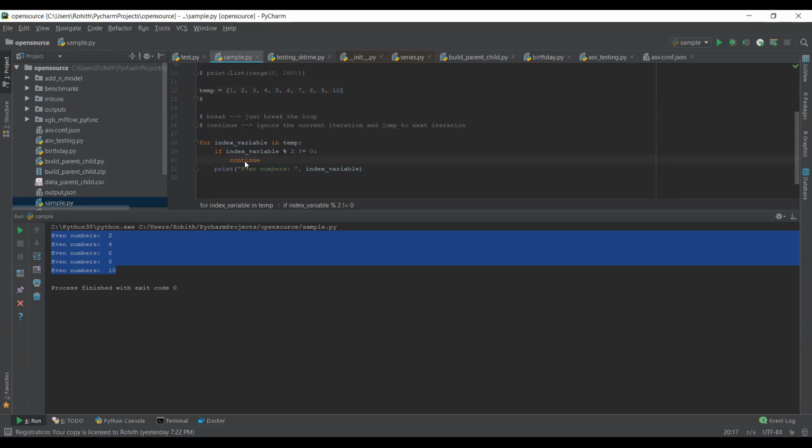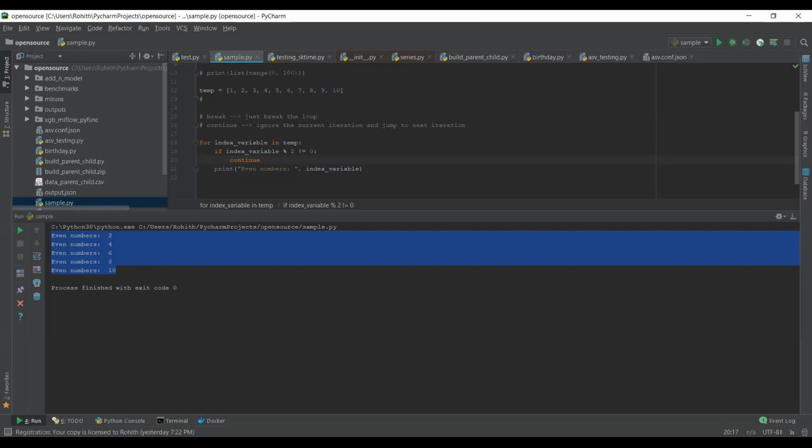Yes. So Rohit, can we say that this continue is treated like an else part? No. Continue is not an else part. Continue is nothing but a keyword that will only be used in a looping concept. It is not applicable elsewhere.